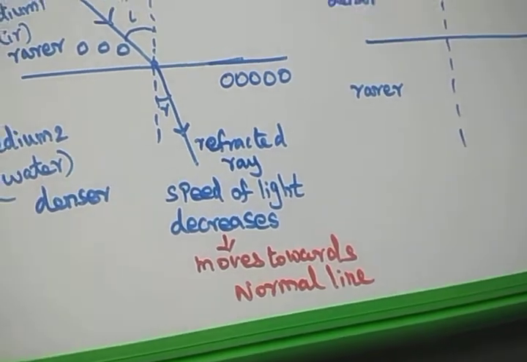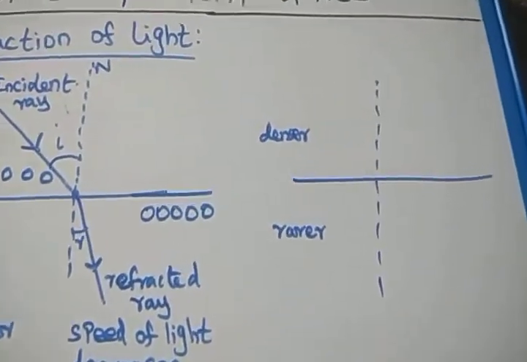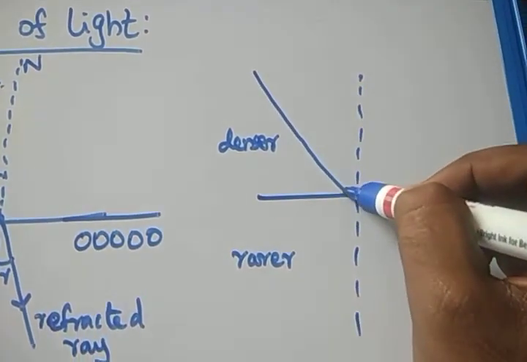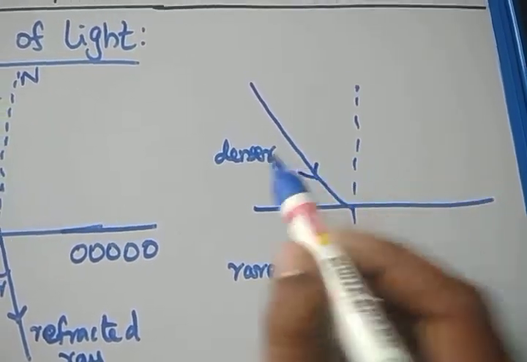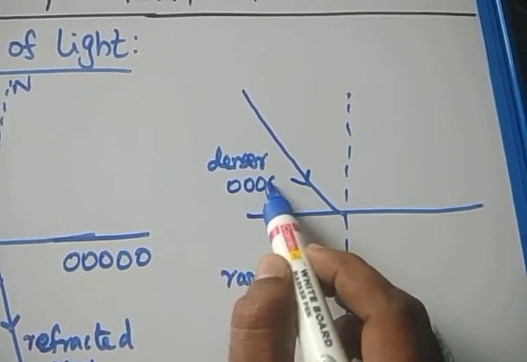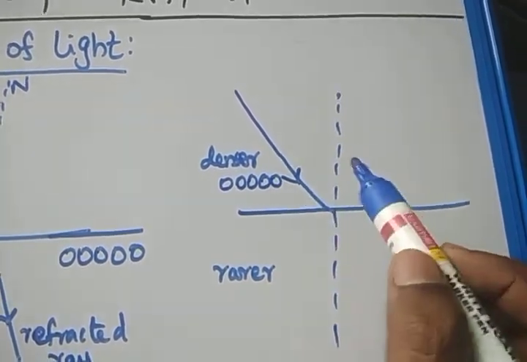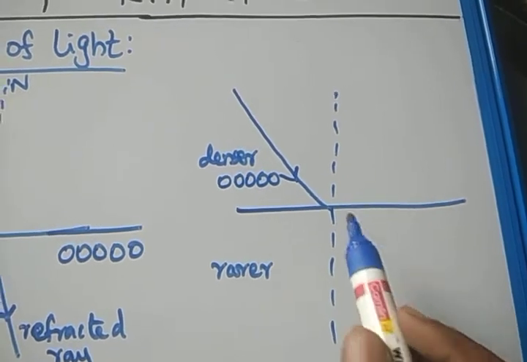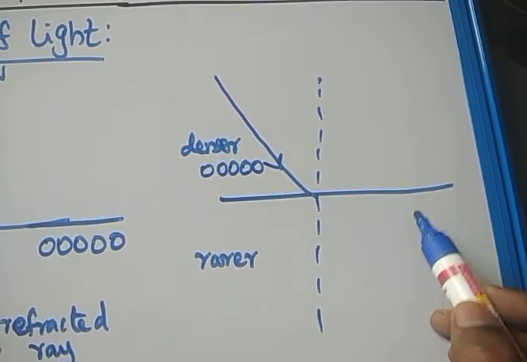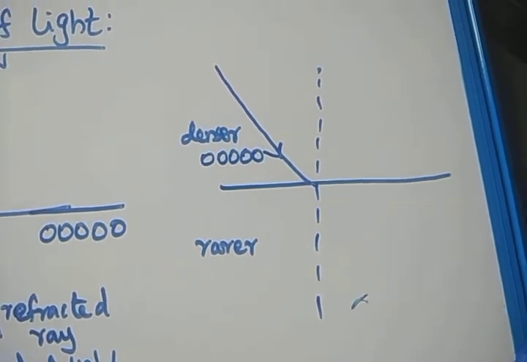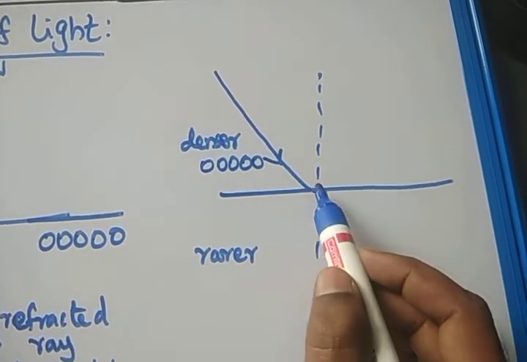Then what will happen when the light travels from denser medium to rarer medium? Here the molecules are very close, so it suffers longer. The incident ray will suffer a lot in the denser medium. When it enters the rarer medium, the molecules are far apart, not close. So then what will happen?